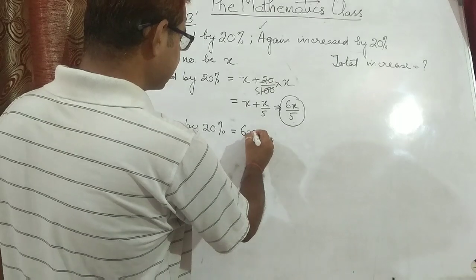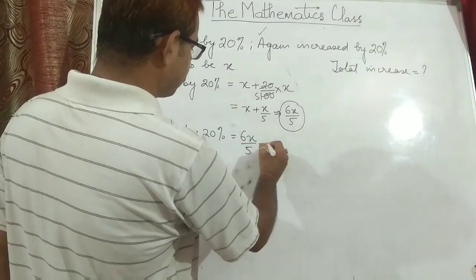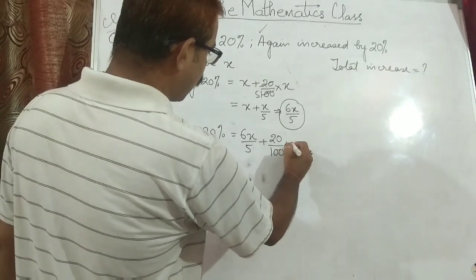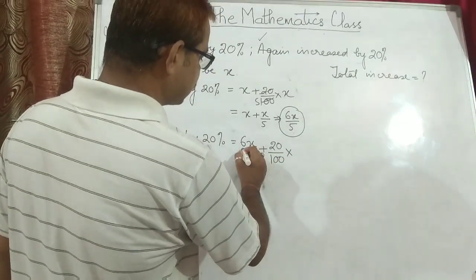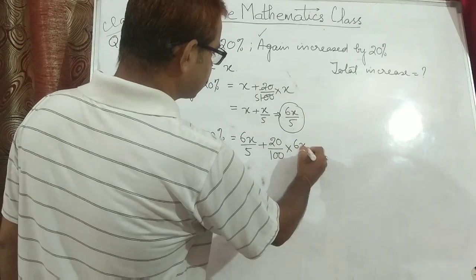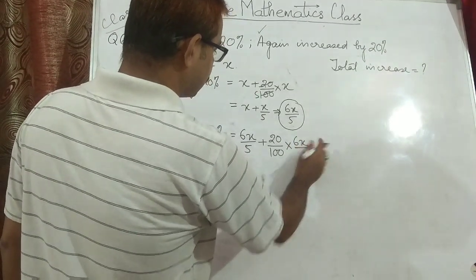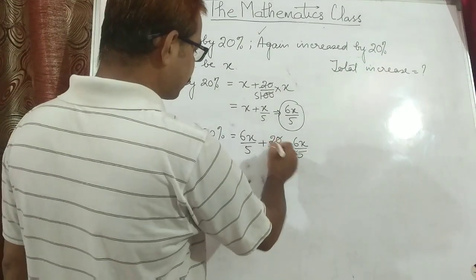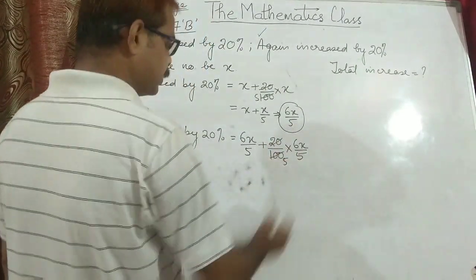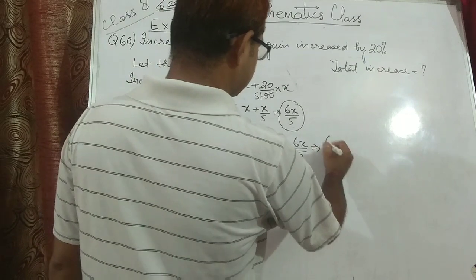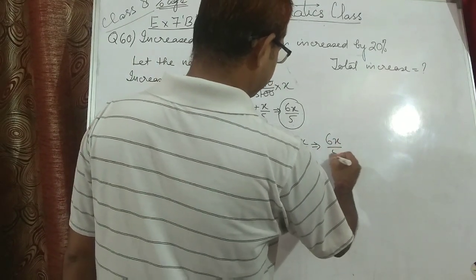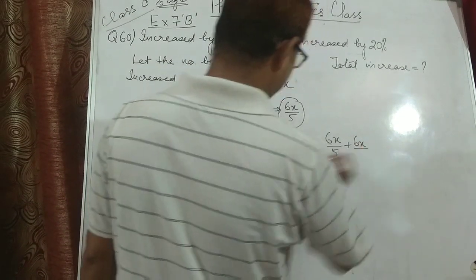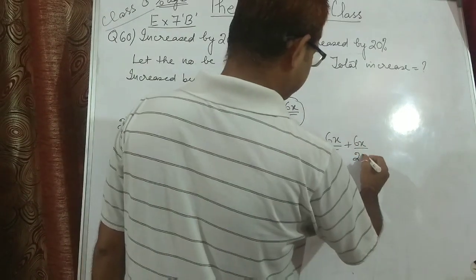So 6x upon 5 plus 20% of the original. Original means this one, the original number. So 6x upon 5. Now 20 5s are 100. So this can be written as 6x upon 5 plus 6x upon 5 into 5, which is 25.